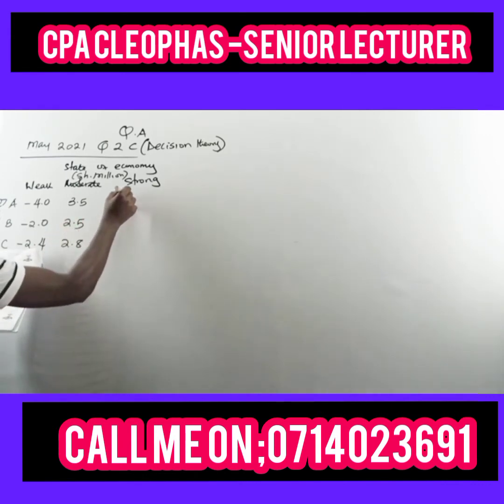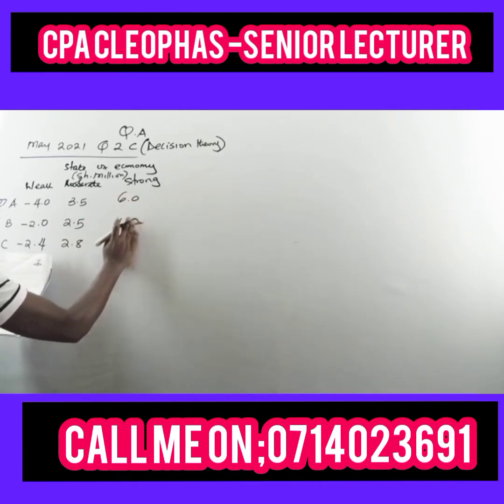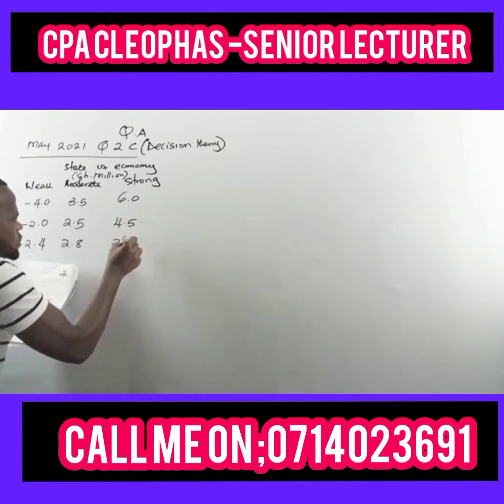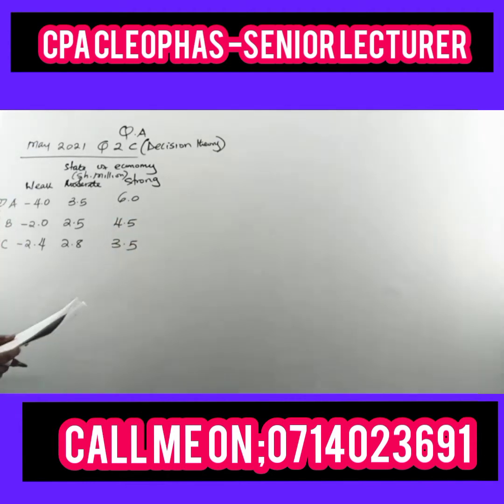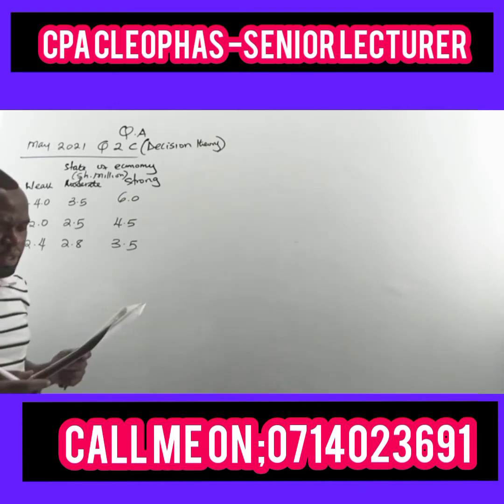For strong, we have 6.0, 4.5 and 3.5. So that is the payoff table given. We are also given probabilities: 0.2, 0.4, 0.4 for the weak, moderate, and strong respectively.